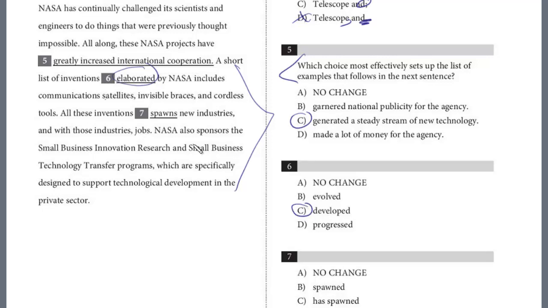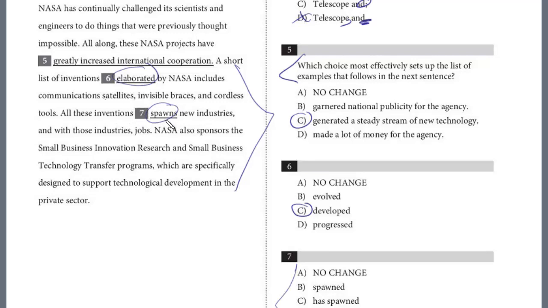And let's take a look. We'll do one more and then we'll stop this video. All these inventions spawns new industries, and with those industries jobs, NASA also sponsors the Small Business Innovation Research and Small Business Technology Transfer programs, which are specifically designed to support technological development in private sector. So spawn, by the way, is the same word as develop, right? They have created these new industries, but this, if you look at the choices, is testing tense.